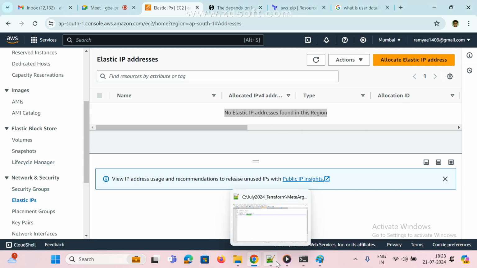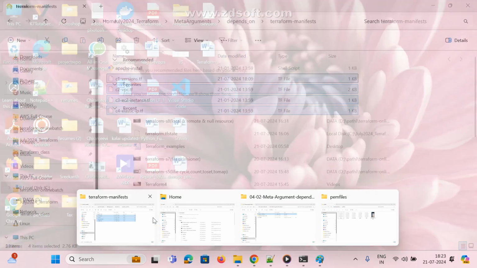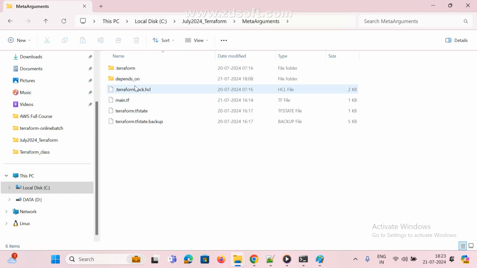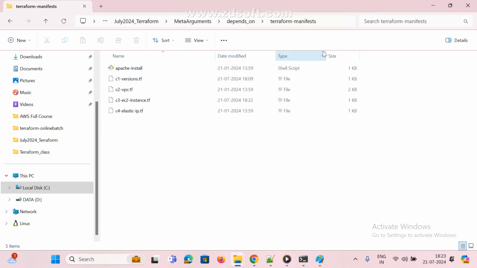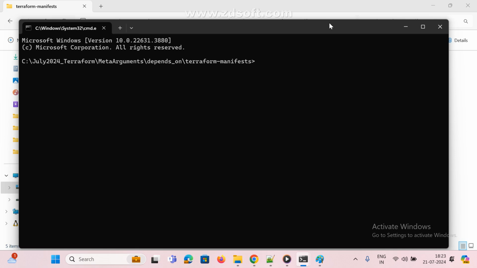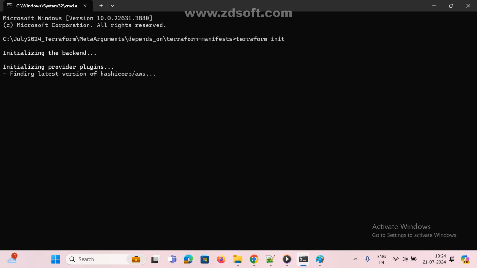Now I'm going to run this script, how it will work. Just check it. Where is this? Metadata, home, manifest, Terraform meta arguments, depends on, go to here. I am just running this script. Nothing, already we discussed the same thing, only extra added depends on, that's it. So terraform init, first command init. Now it is downloading that plugin. Once that is done, next command terraform validate.